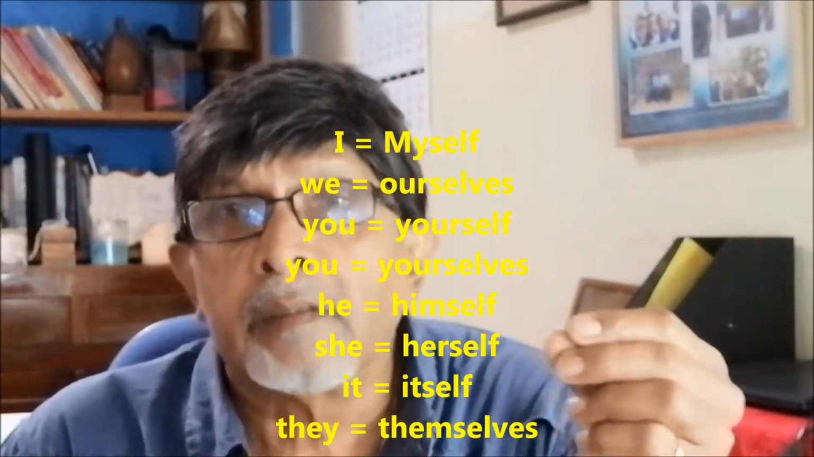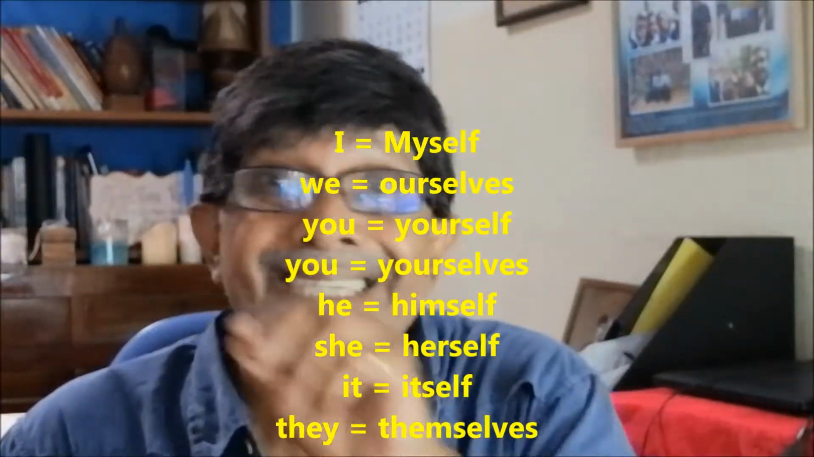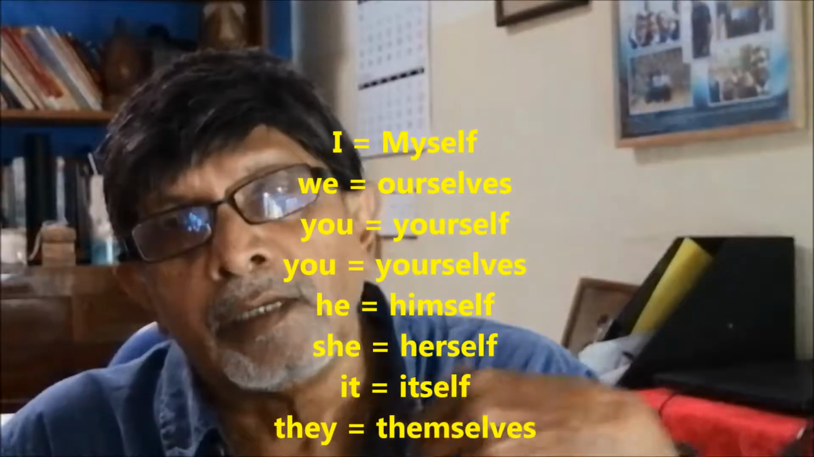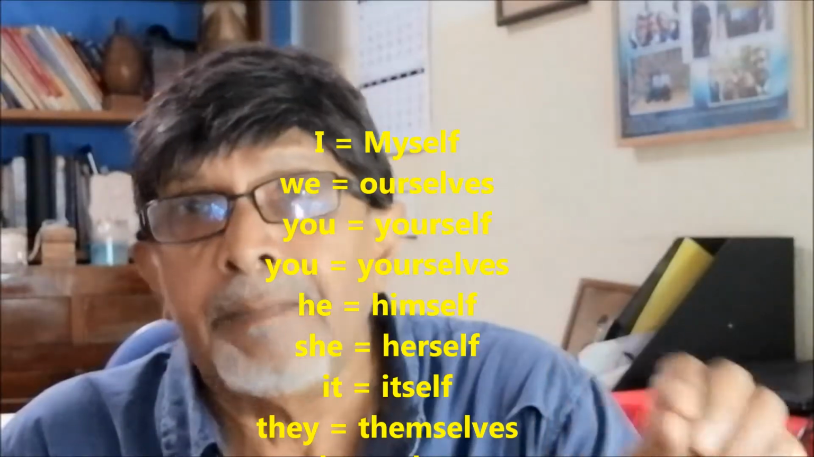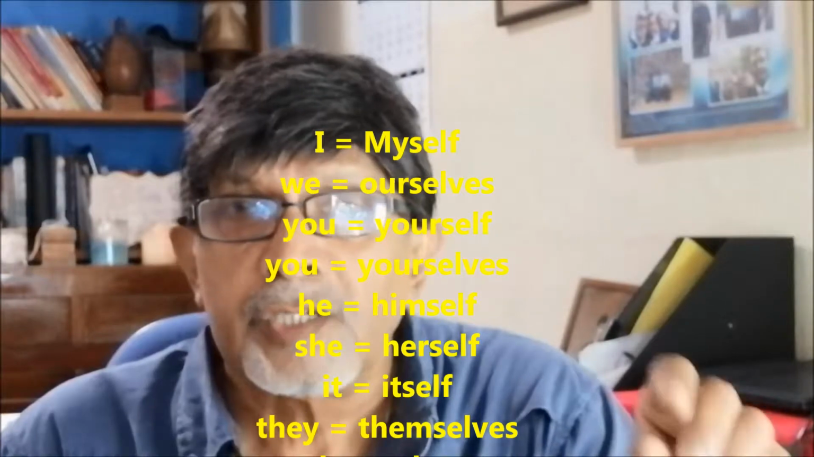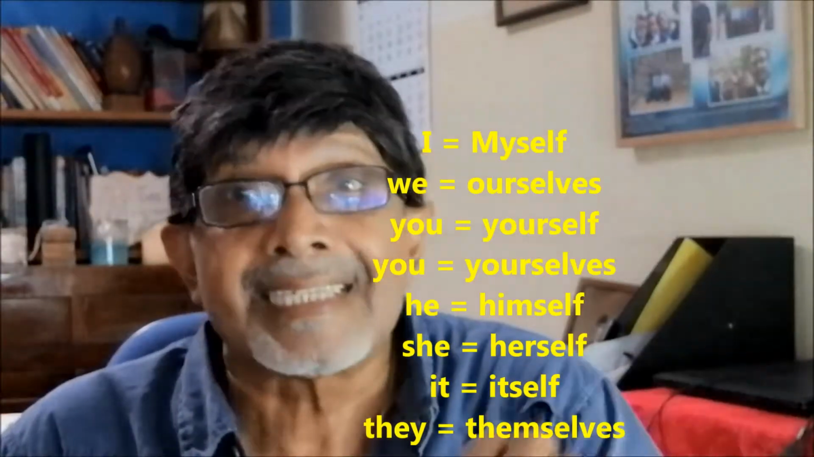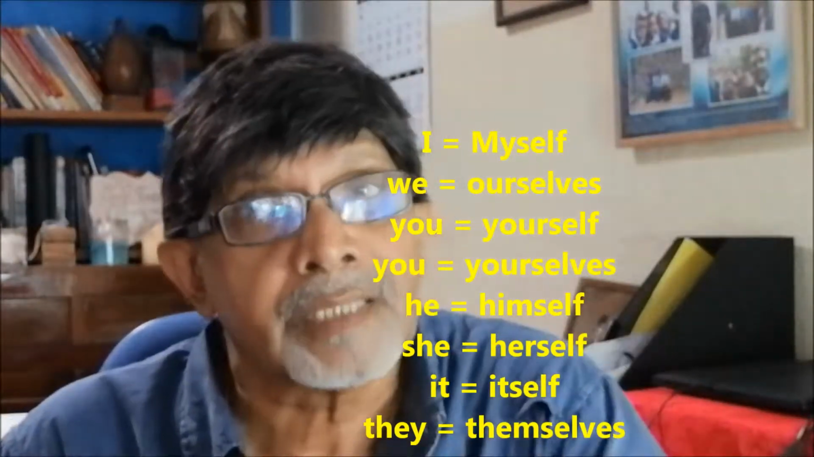Now, I becomes myself, we becomes ourselves, you singular becomes yourself, you plural becomes yourselves, and he becomes himself, she becomes herself, it becomes itself, and they becomes themselves.